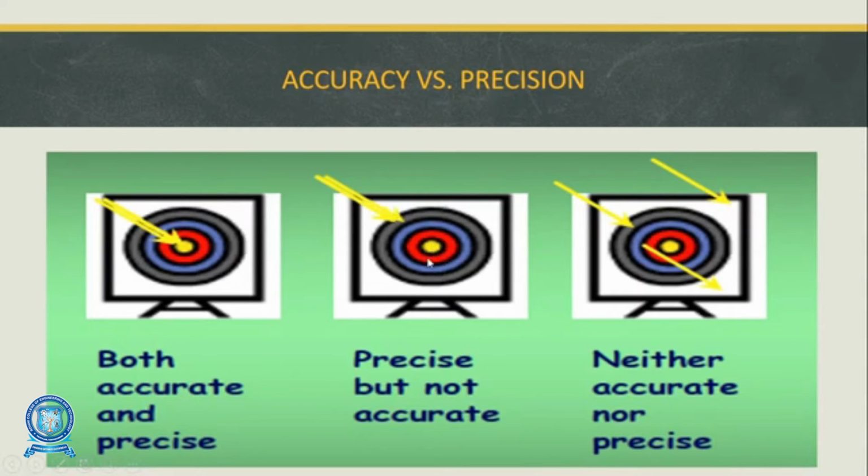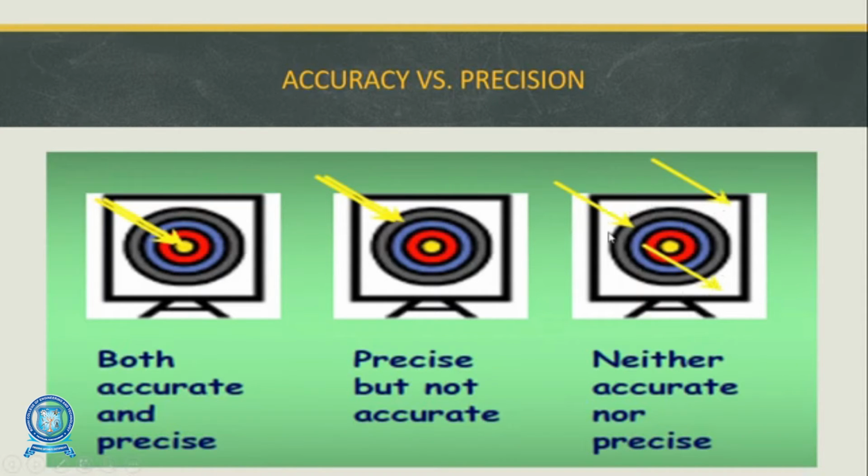Then in the second archery board, all the arrows are closer to one another, but they do not achieve the target. So we call it a precise value because all the arrows are closer to one another, but it is not an accurate value because it does not achieve the target. In the third diagram, all the arrows are placed without any contact, at very long distances.